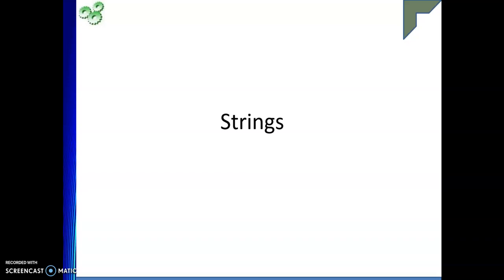Apart from that, strings play a very important role whenever you go for an interview, because if you are appearing for an interview, they will probably ask you questions on strings, typically when you say I am very proficient in, or very well versed in, C programming. So now let us go into more detail on strings.